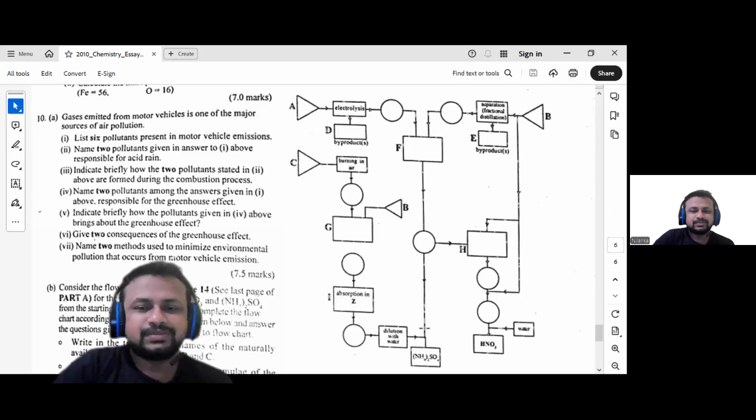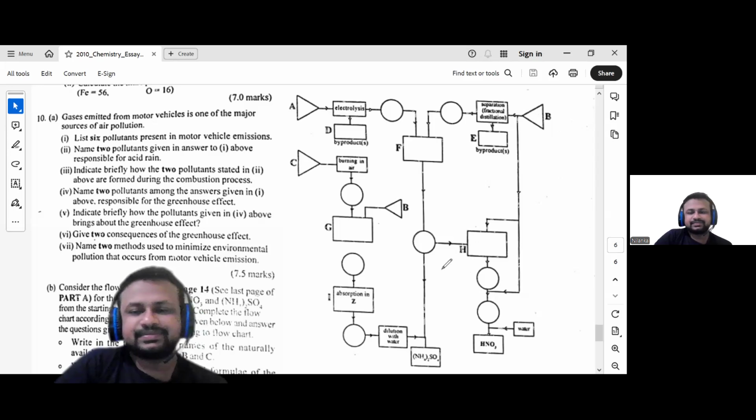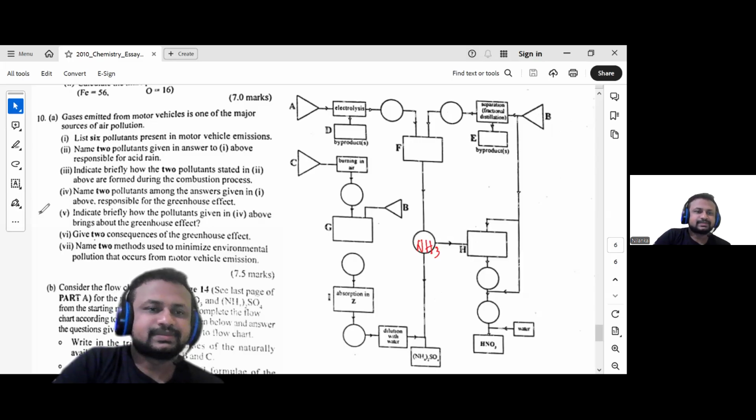Got it? In which direction does ammonia go? Here we have nitrogen. This path belongs to ammonia.